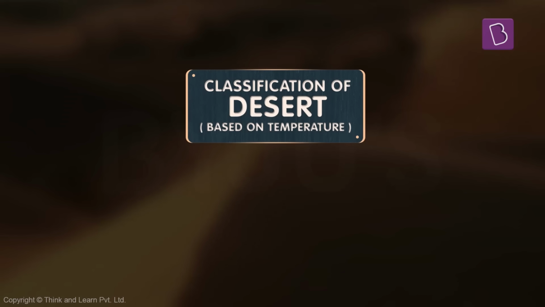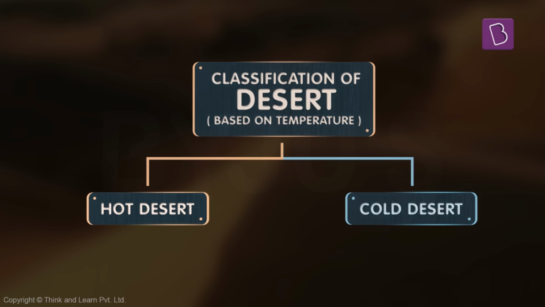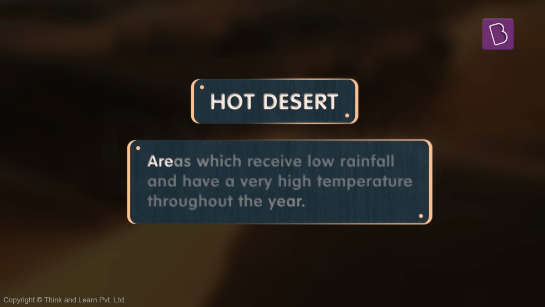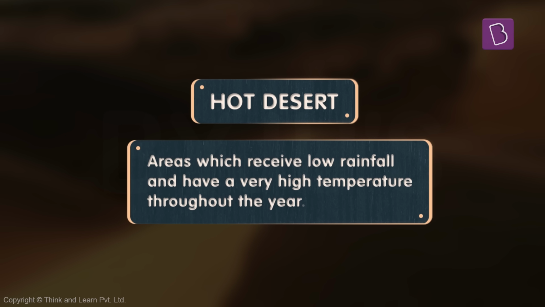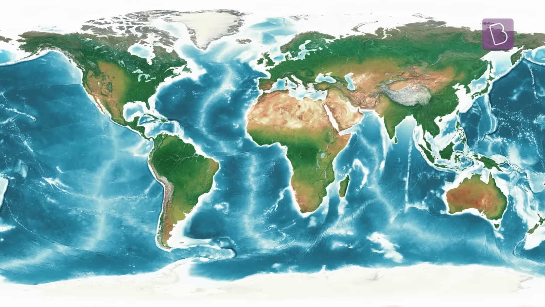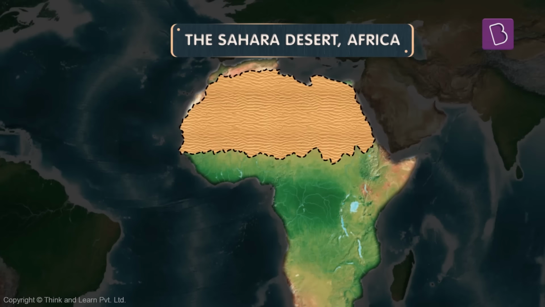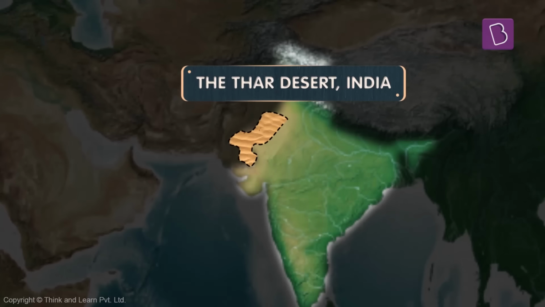Based on temperature, deserts can be classified into hot deserts or cold deserts. Hot deserts are areas which receive low rainfall and have a very high temperature throughout the year. Some good examples of hot deserts are the Sahara Desert in Africa and the Thar Desert in India.